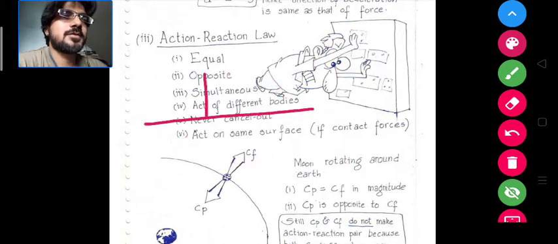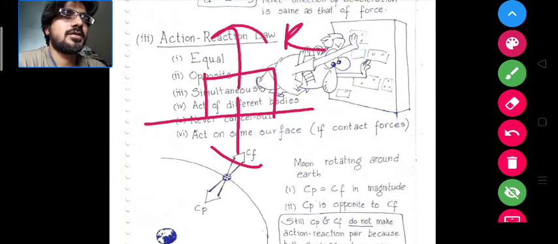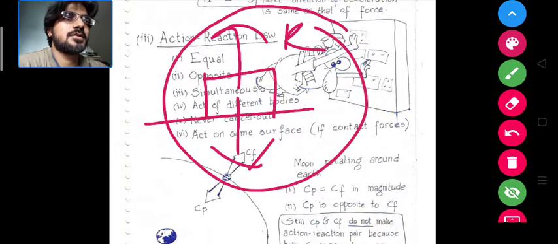In a plane surface the reaction and the action may appear to be cancelled out, but this is not because of the action reaction pair. This is because of the friction of the body unable to move. Okay, and the same in magnitude.